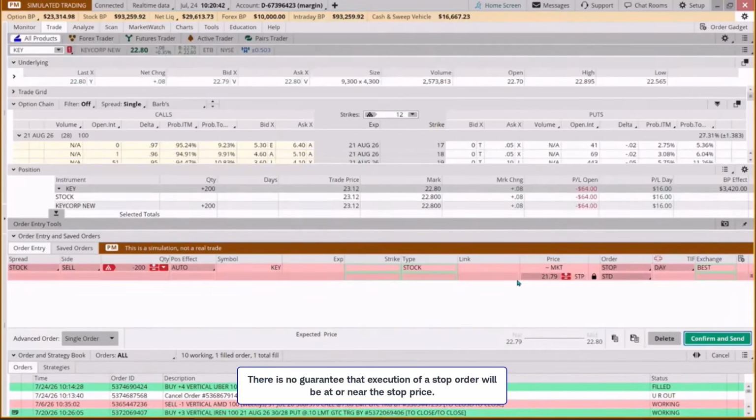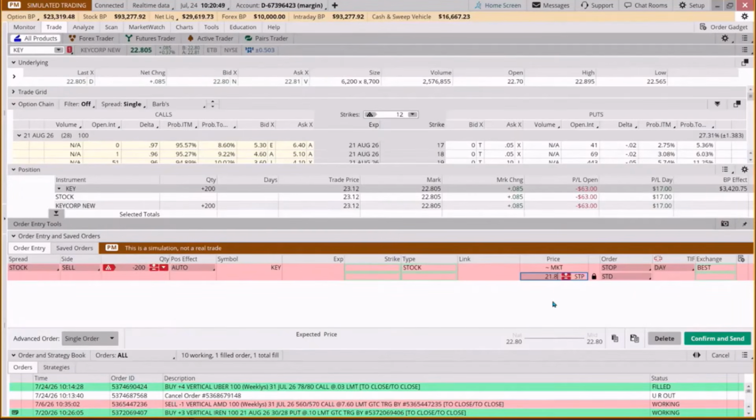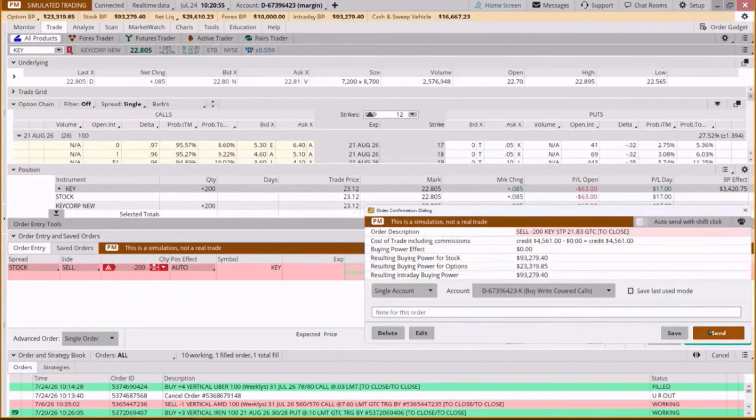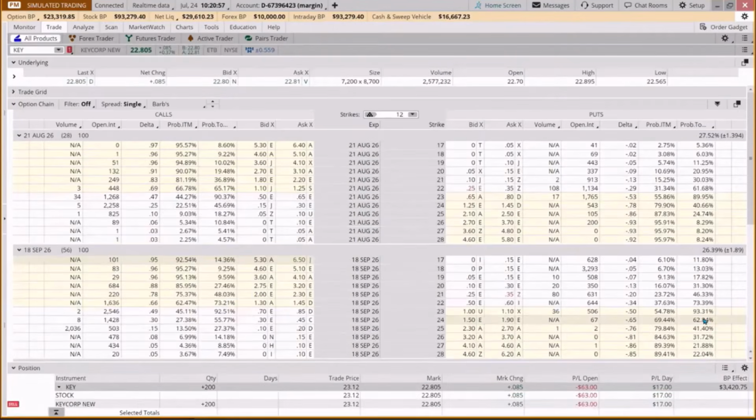And we're going to put our stop at 21.83. So we're putting our stop back on. Okay, so that's key, and that's Uber.